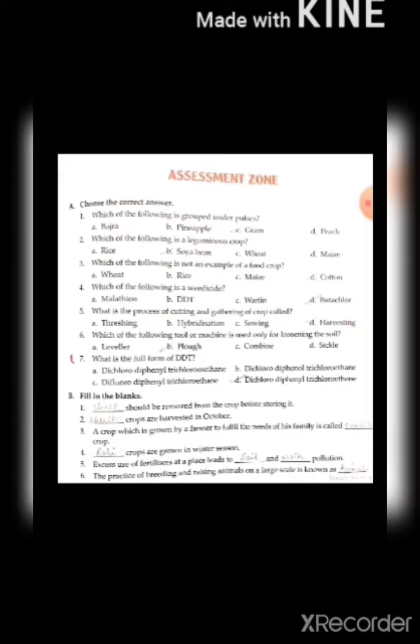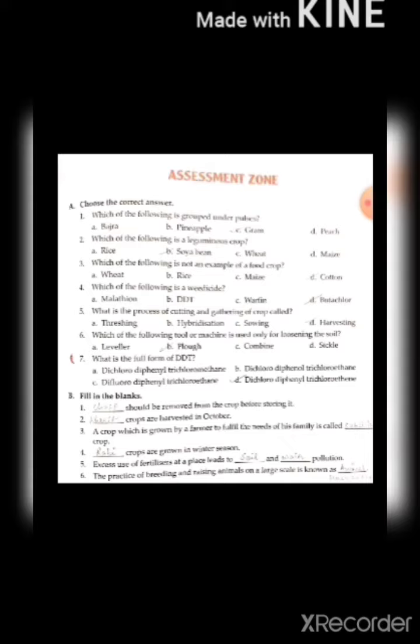It is diphenyl trichloroethane. Then fill in the blanks. First one is, chaff should be removed from the crop before storing it. Second is, the crops harvested in October are kharif crops. Third one is, a crop which is grown by a farmer to fulfill the needs of his family is known as subsistence crop.